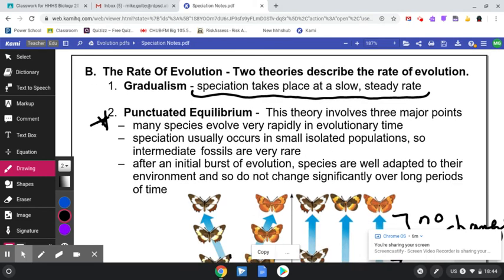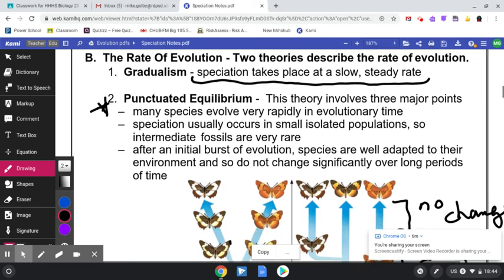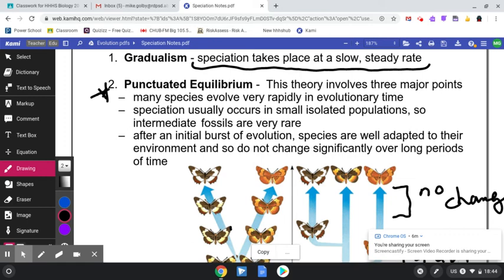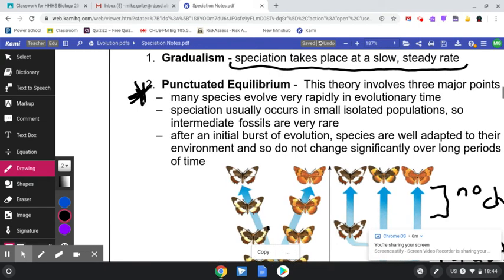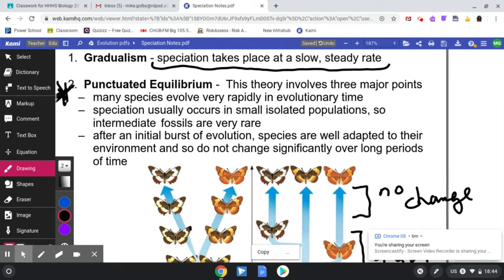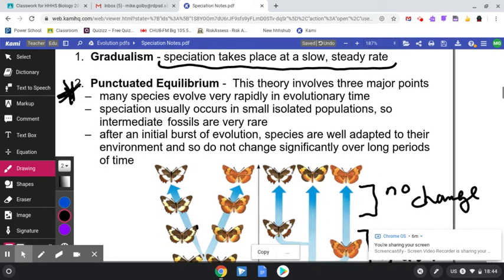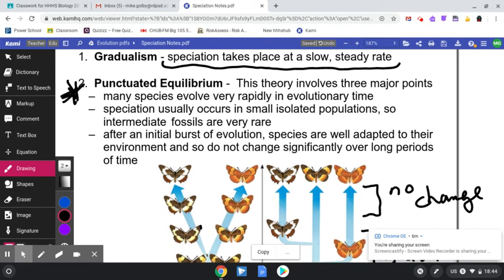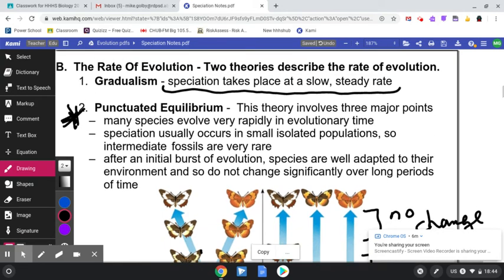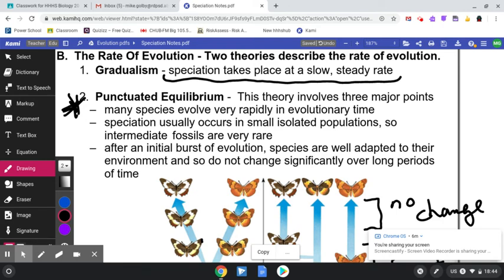But there are some organisms that have followed the theory of punctuated equilibrium. Punctuated equilibrium involves two major points, really. Most species evolve very rapidly in time. This is the punctuated equilibrium.